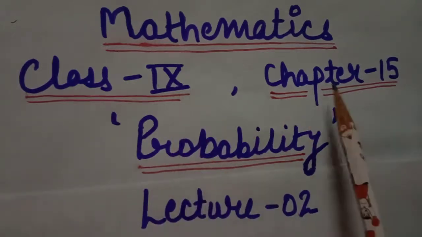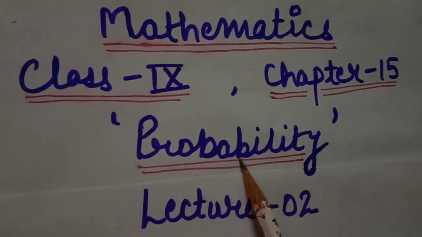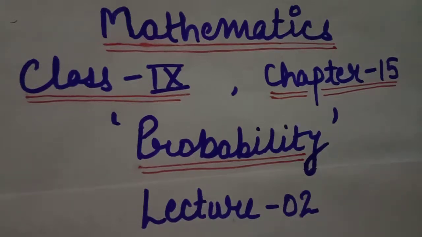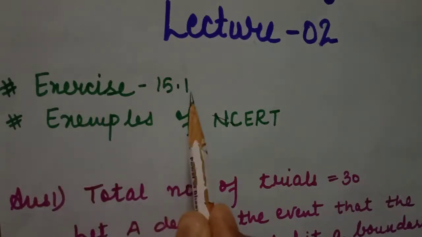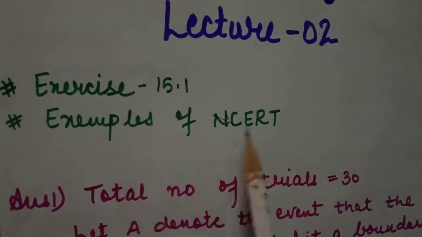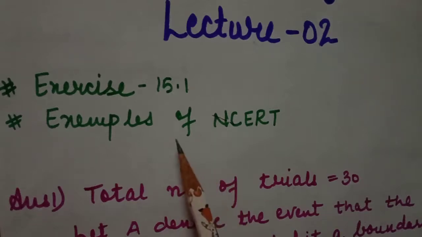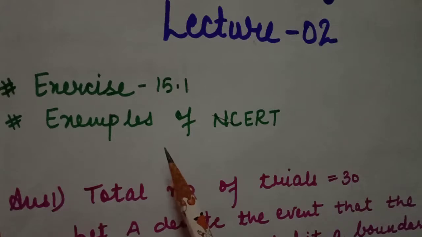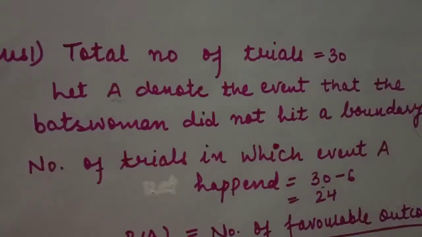For class 9th, this is your chapter 15, chapter name probability. Students, this is your lecture 2. In this lecture we will discuss exercise 15.1, the questions of exercise 15.1 and some examples of NCERT. We will discuss how we will solve our probability questions and what is the correct method to write the probability answers. So students, we will start our lecture with question number first of your exercise from NCERT 15.1.